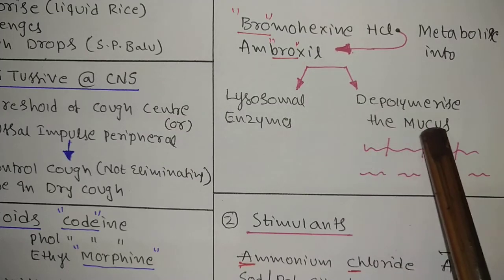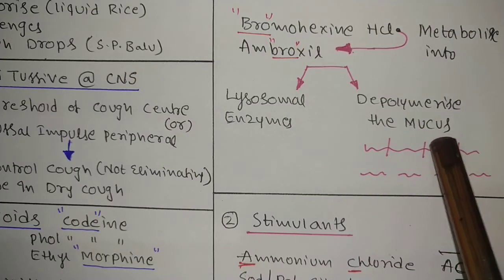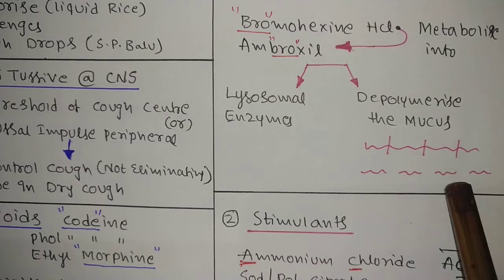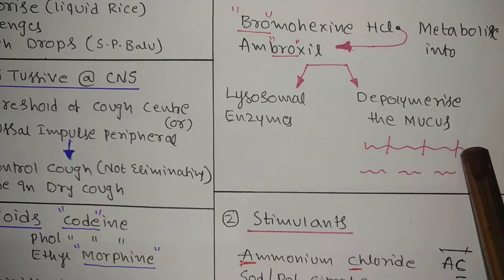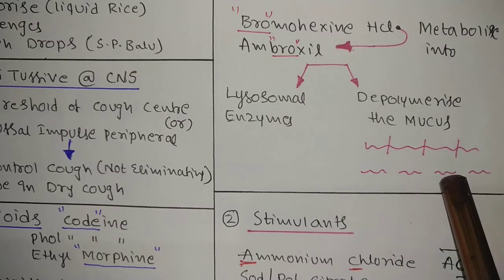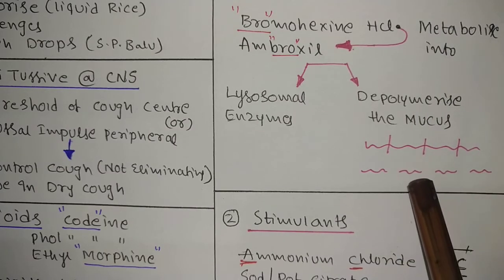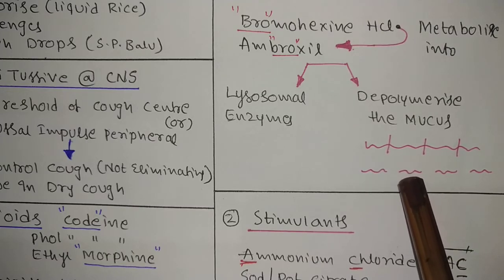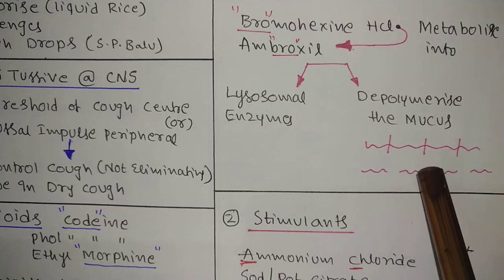It depolymerizes the mucus, meaning the polymeric chains will be broken down by the brother into small units, so that viscosity is reduced and it easily expels from the lungs or throat into the oral cavity.